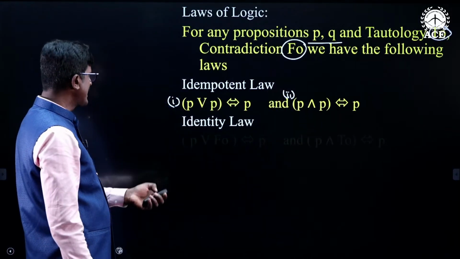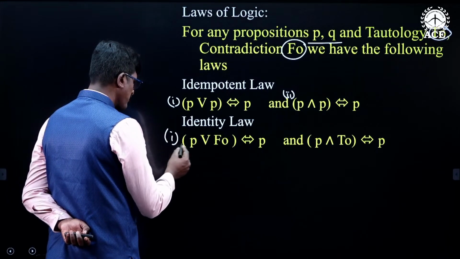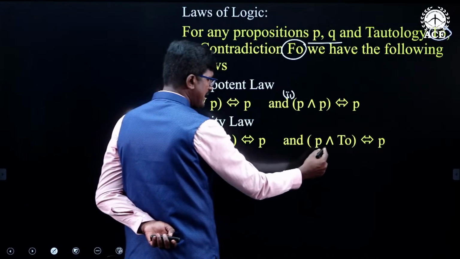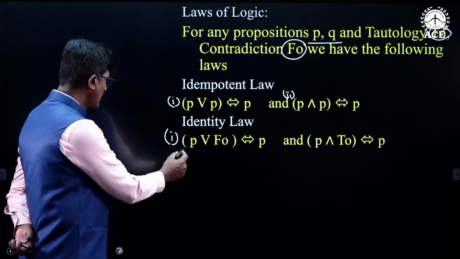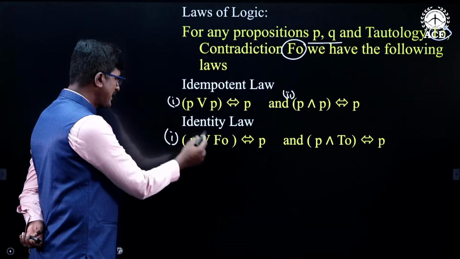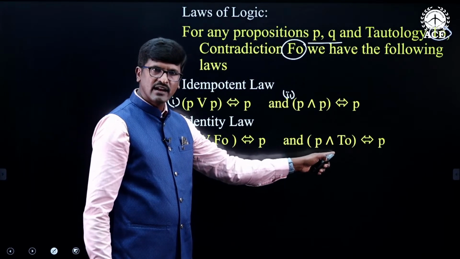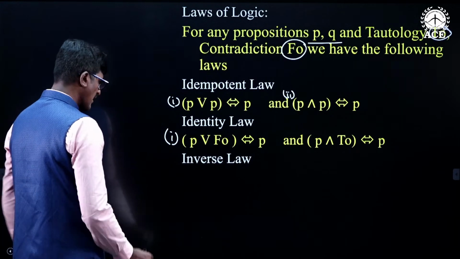The next one is the identity law. The identity law says that P or F naught is logically equivalent to P, and P and T naught is logically equivalent to P. So, the disjunction of P and F naught is P, the conjunction of P and T naught is P. The next one is the inverse law.